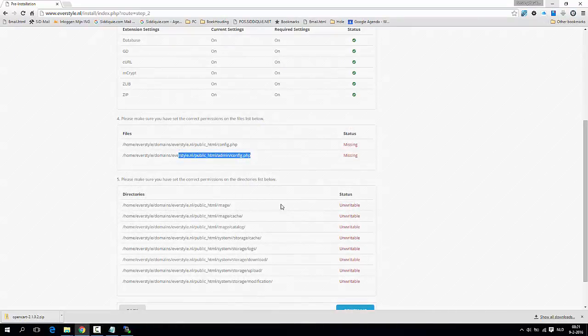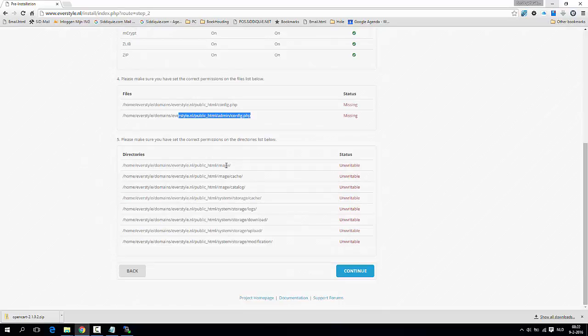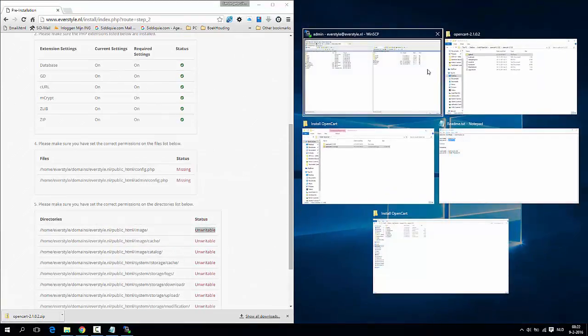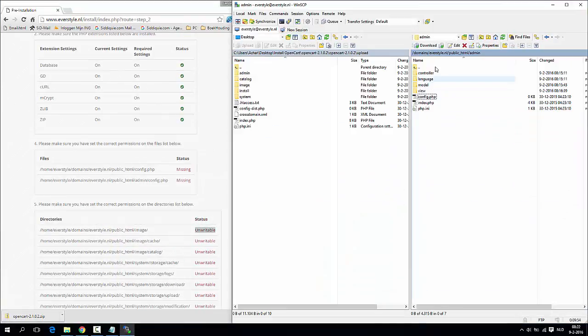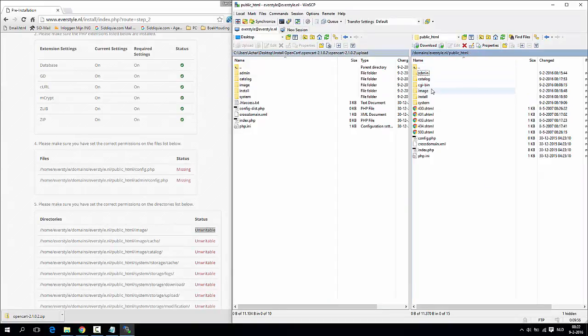There are some files we need, or folders we need to give them permission to read and write. Let's go through it. It's an images folder.